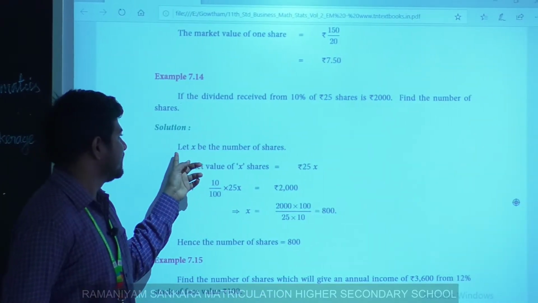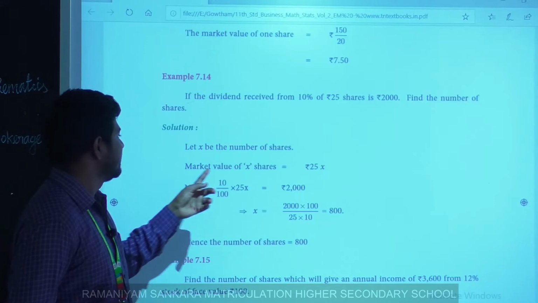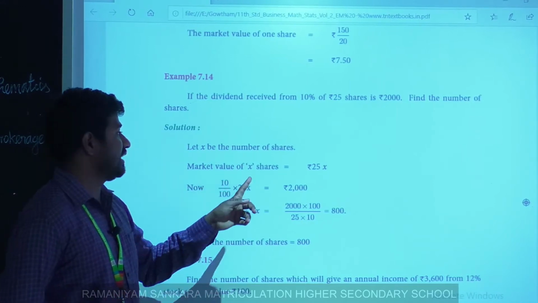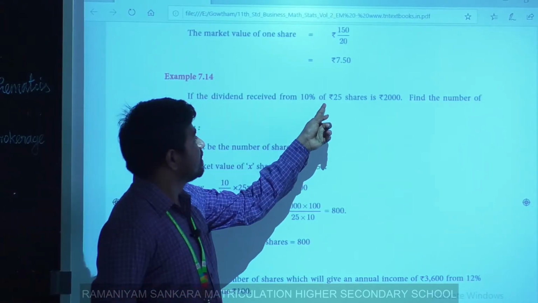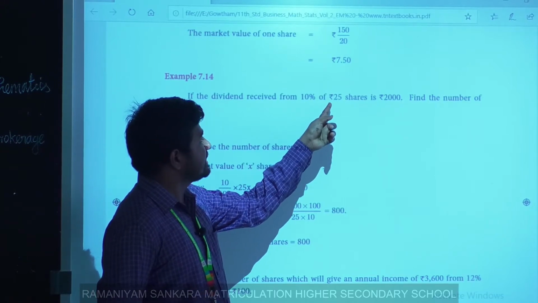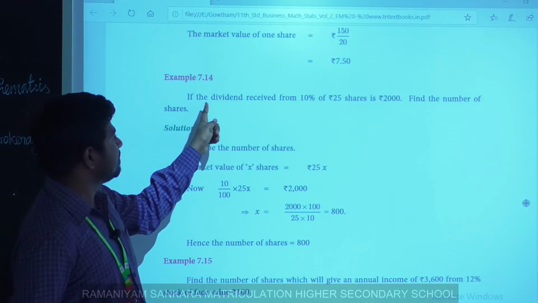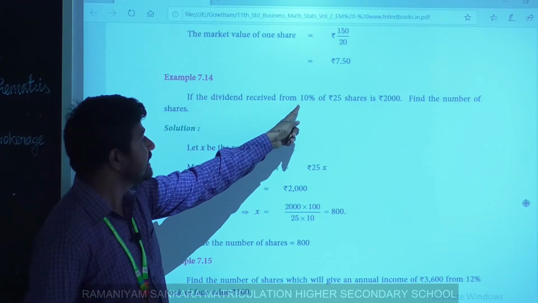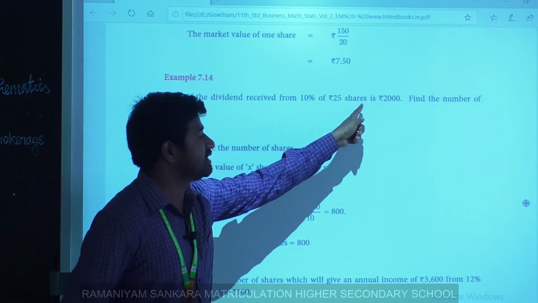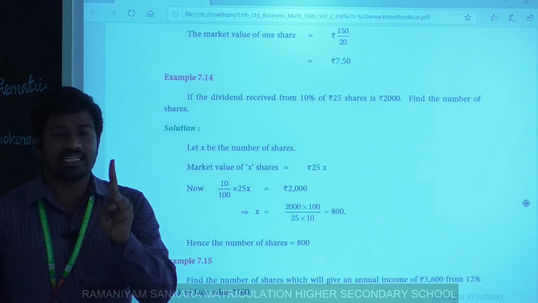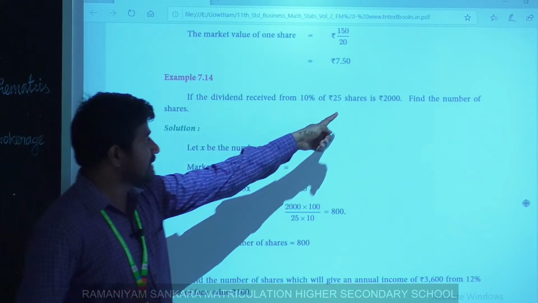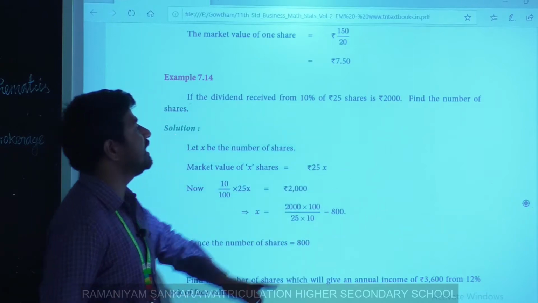So first let X be the number of shares. Here rupees 25 is the market value of one share.